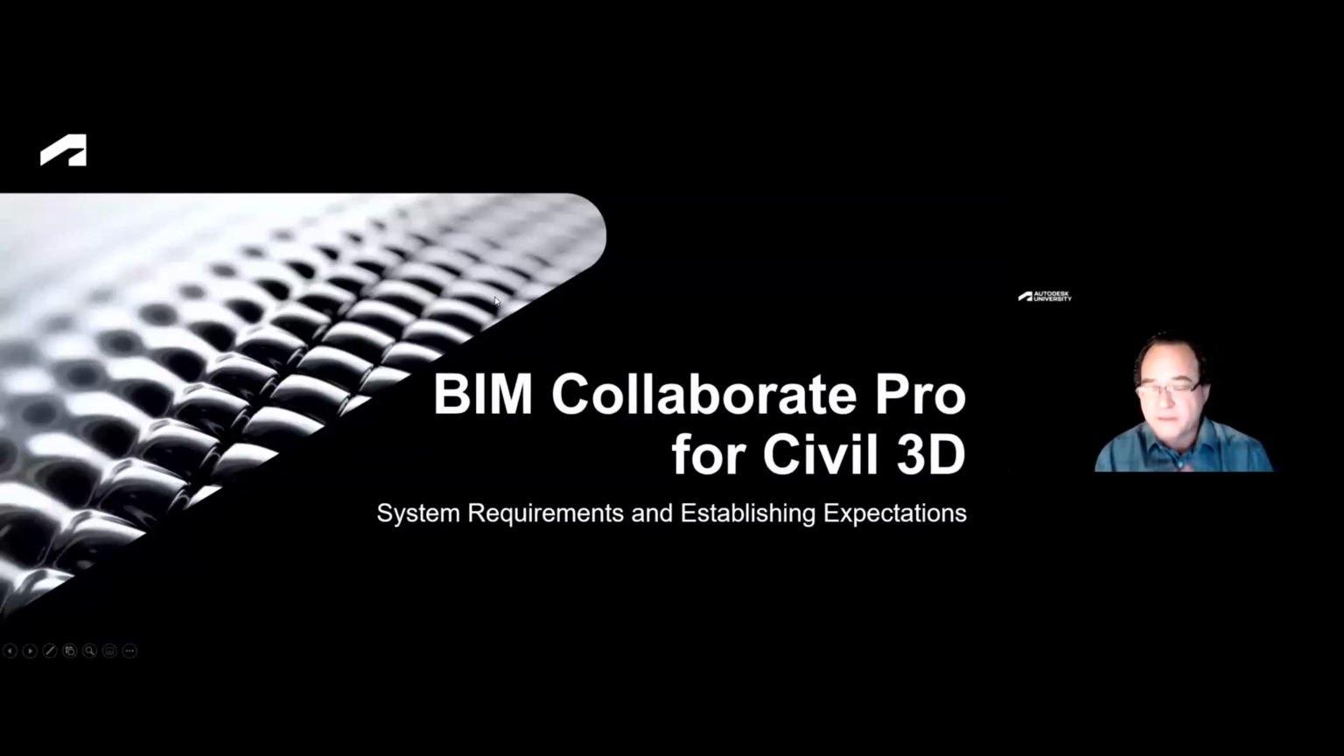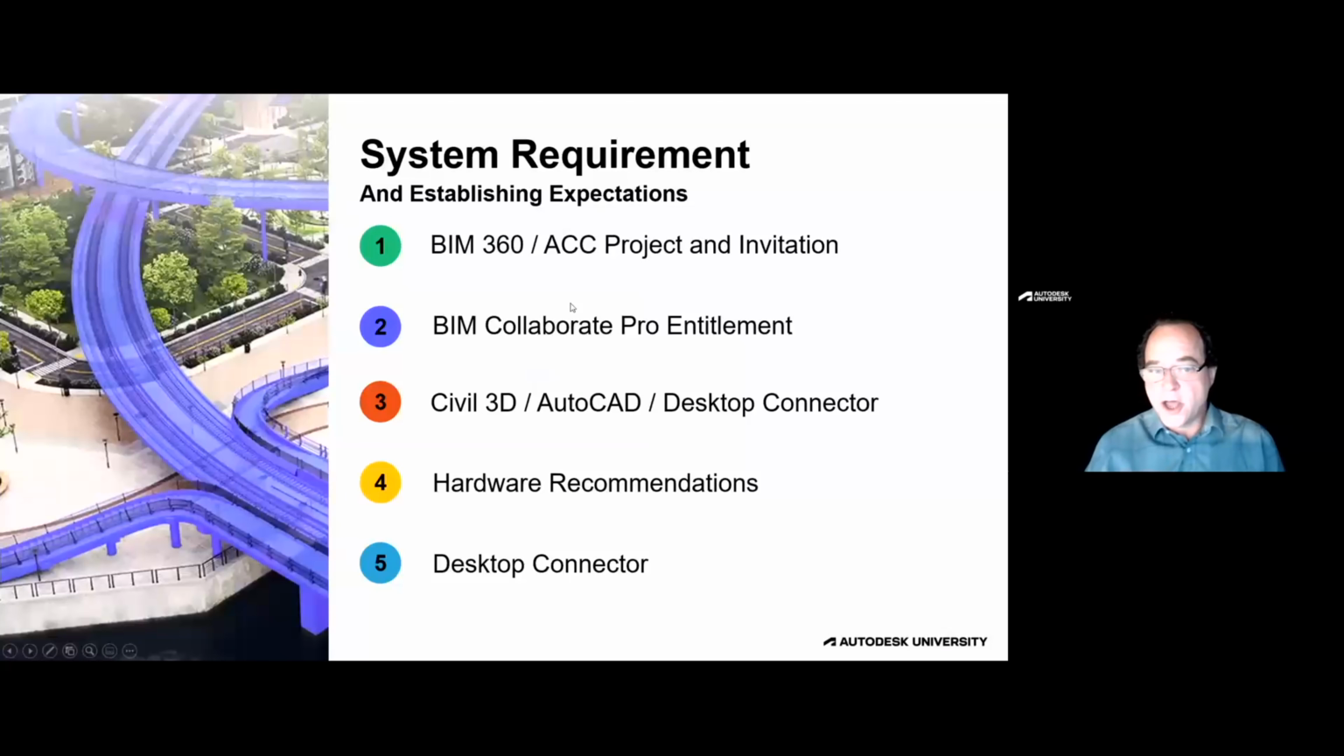So what are the system requirements and how do we establish good expectations with our end users? To start out, we're going to need a BIM 360 or ACC project and a project invitation. We'll need a BIM 360 Collaborate or a BIM Collaborate Pro entitlement in our Autodesk accounts. And then there are some system requirements for Civil 3D, AutoCAD, and Desktop Connector. There are hardware requirements, or recommendations that we'll make, and then we'll do a deep dive into what Desktop Connector is, because I'm sure many of us are not familiar with that particular part of this equation.